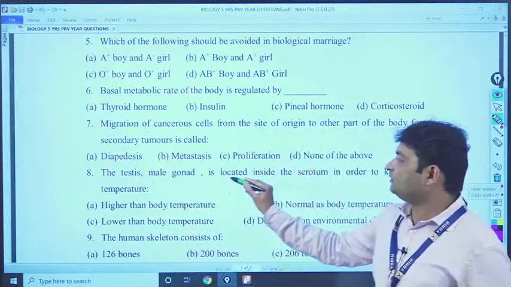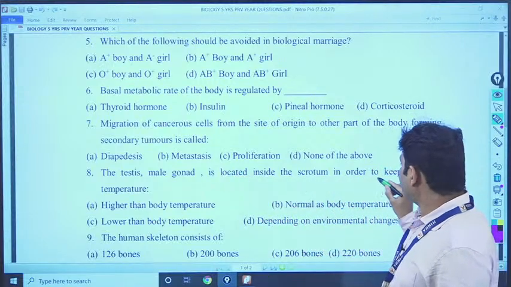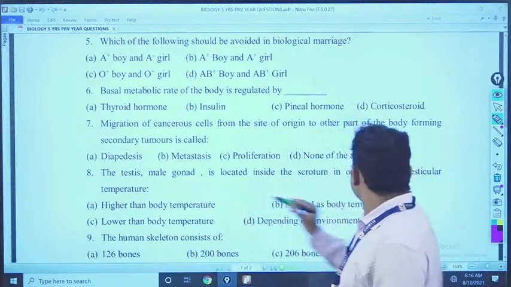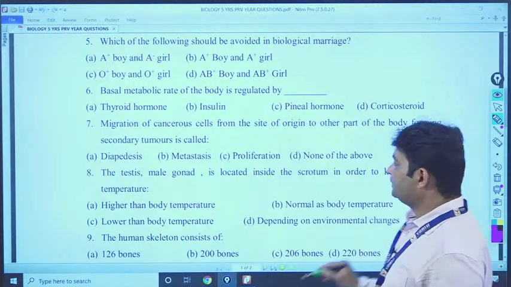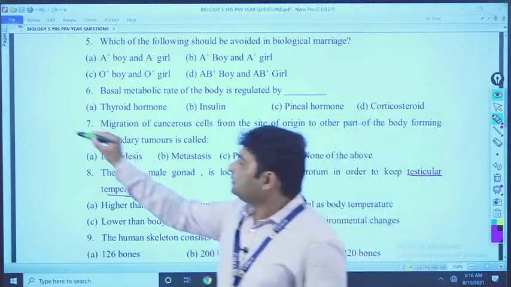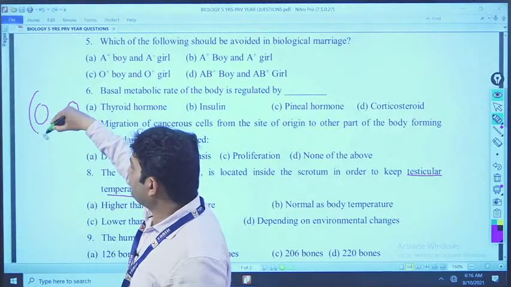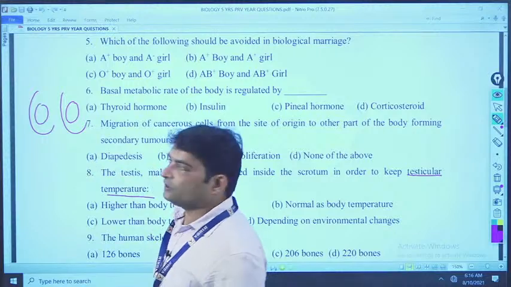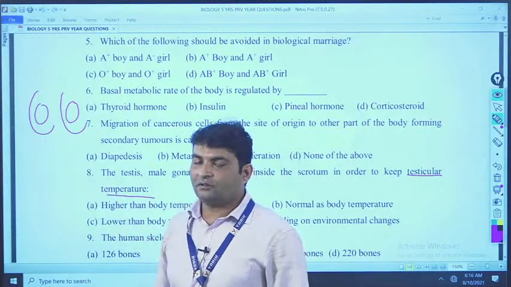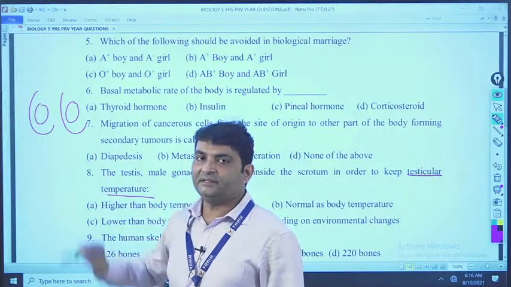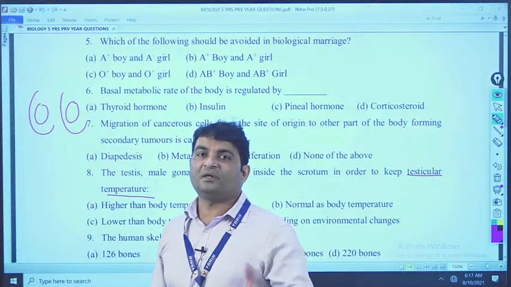The testis, the male gonad, is located inside the scrotum in order to keep the testicular temperature. See, our one pair of testes is present inside a pouch-like structure called scrotal sac or scrotum, and that scrotum regulates the temperature of the testis, because the testis is the organ that produces your sperm.